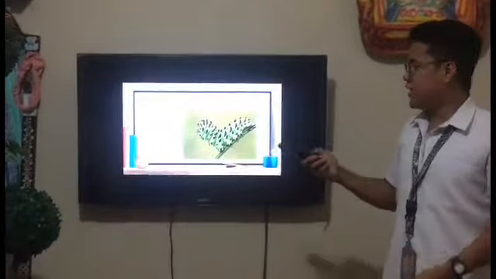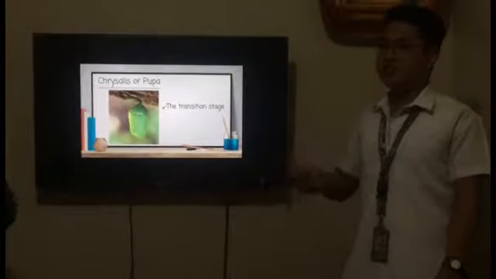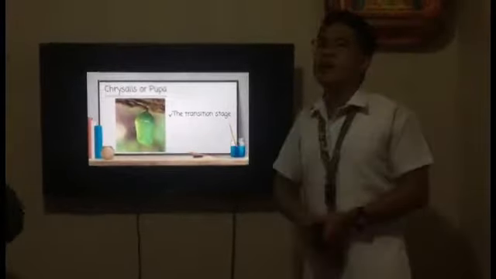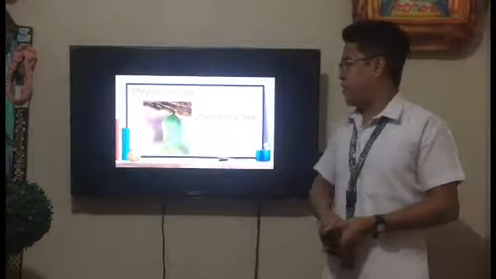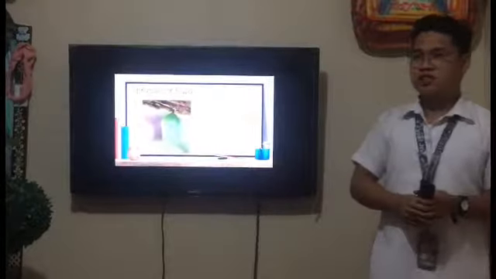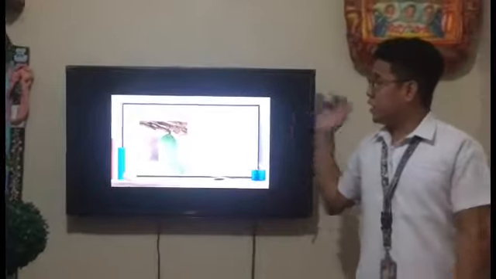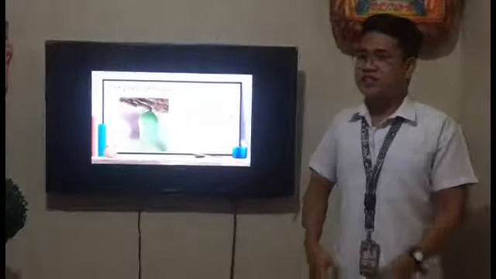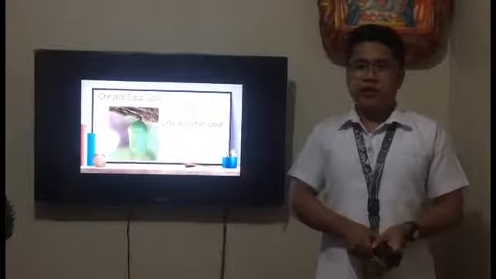So the next stage is the chrysalis, also known as pupa. This is the transition stage. When the caterpillar is full grown and stops eating, it becomes a pupa. So yan, kita nyo, it's already covered. The pupa of a butterfly is also called chrysalis, and this stage can last from a few months or a week or even longer.